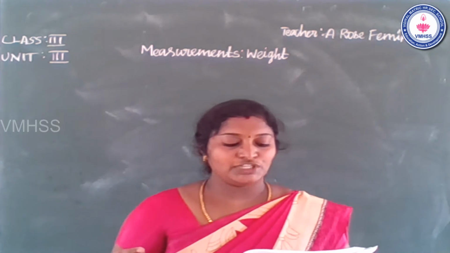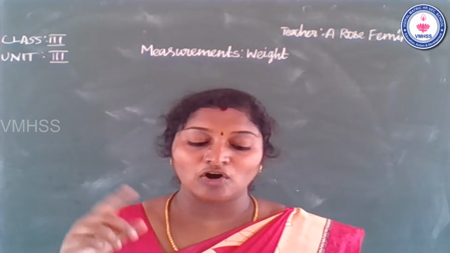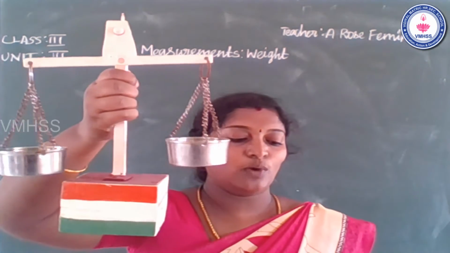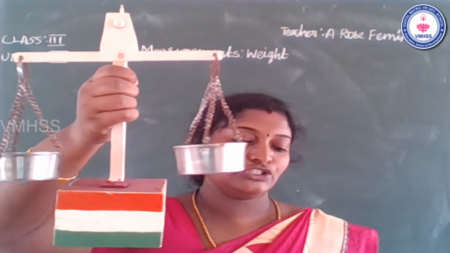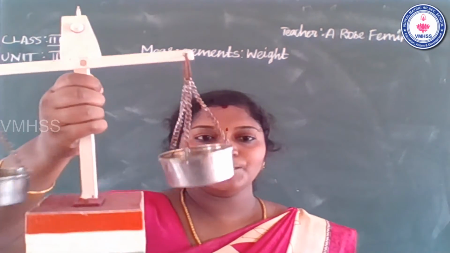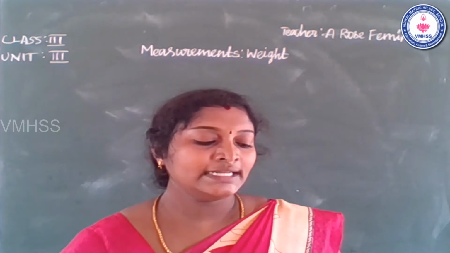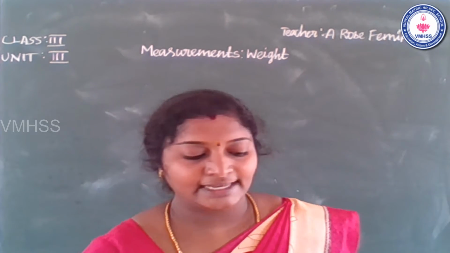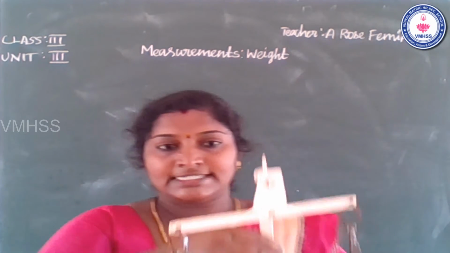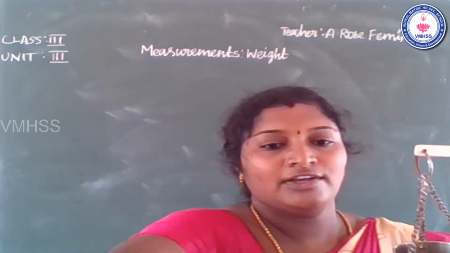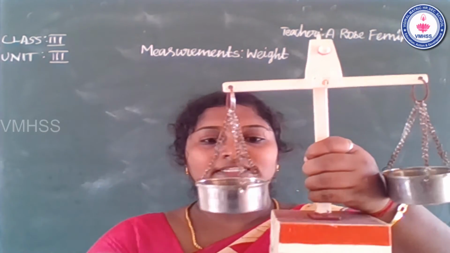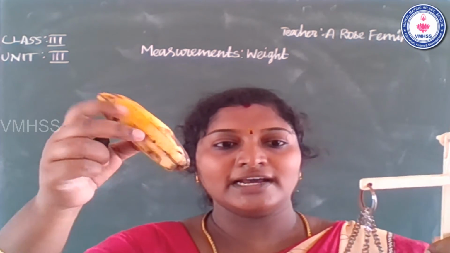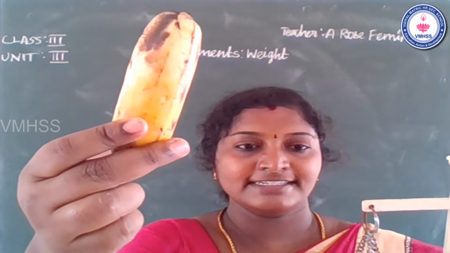Place object 1 in one pan and object 2 in the second pan. The pan that goes down has the heavier object. See that. This is a balance. I compare, I have one fruit. That is the banana. This is a banana.